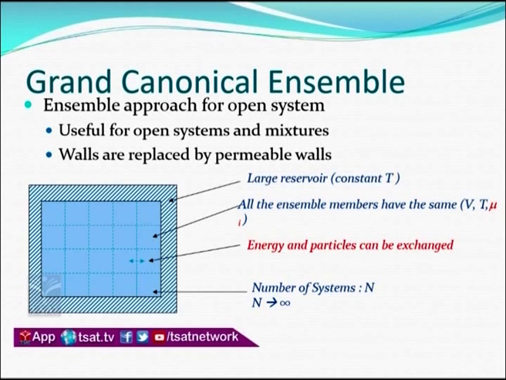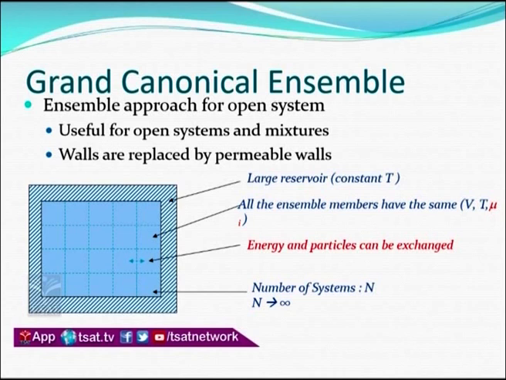Matter is nothing but number of particles, and energy is also getting exchanged here. So, it is useful for open systems and mixtures, and here walls are replaced by permeable walls. In the microcanonical ensemble you have taken rigid and impermeable walls, but here the walls are rigid and permeable.